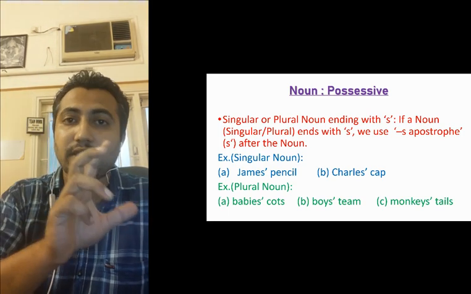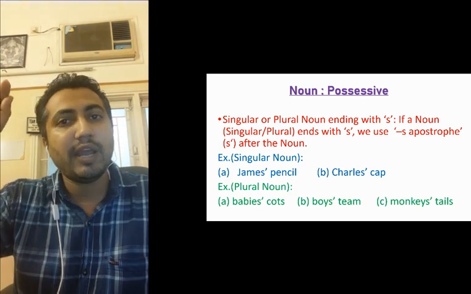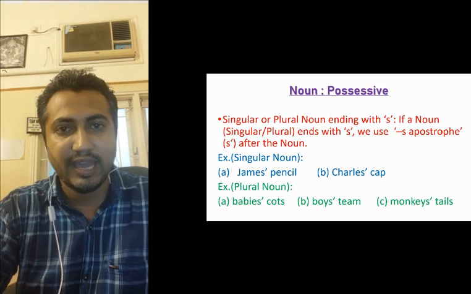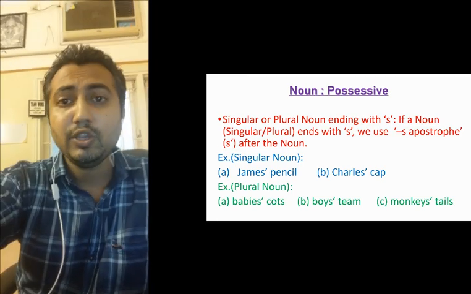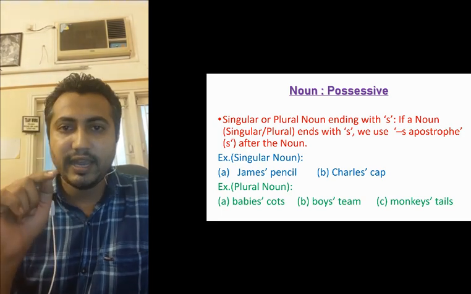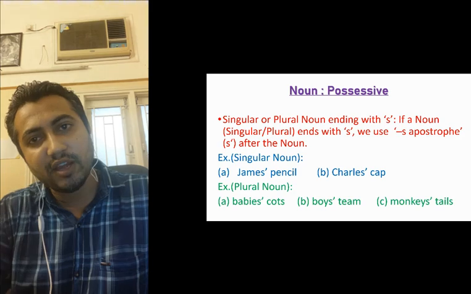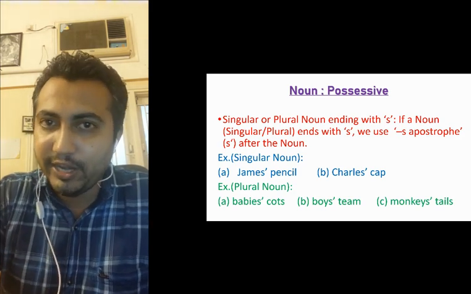Here boys is plural, more than one boy, ending with s, so again we put an apostrophe after the s. Monkeys' tails. Monkeys is again a plural, so the apostrophe comes after the s. So this is the second guideline that we need to understand.